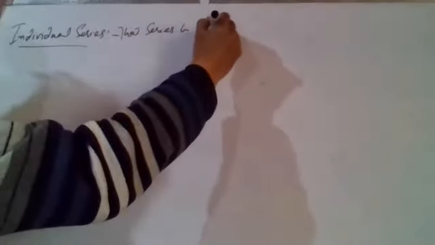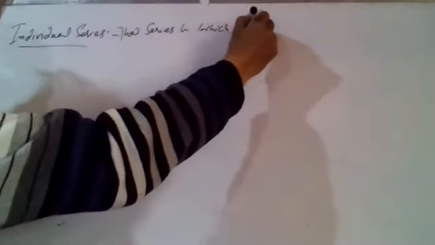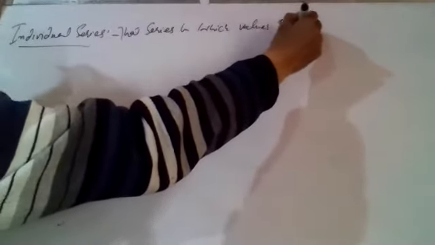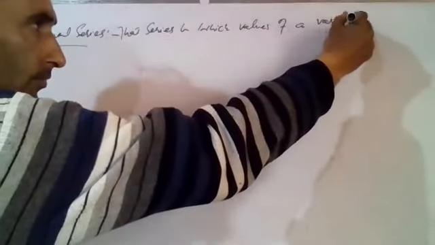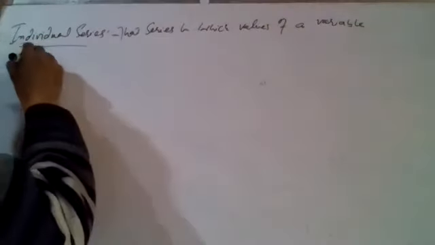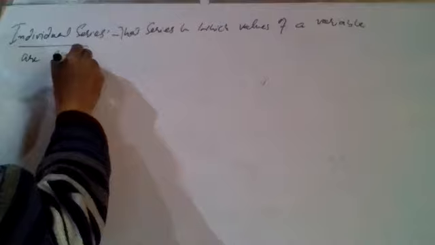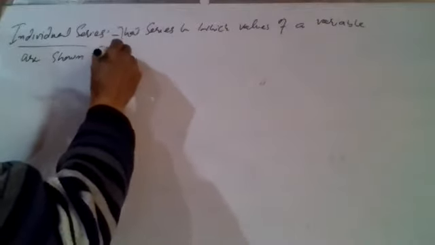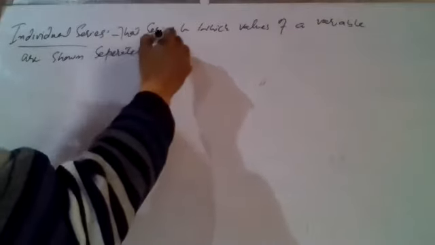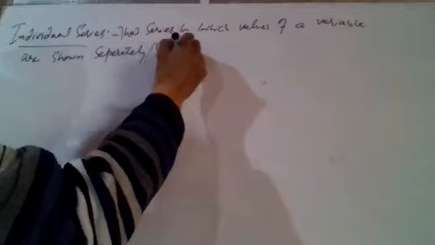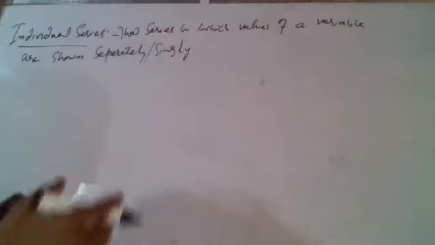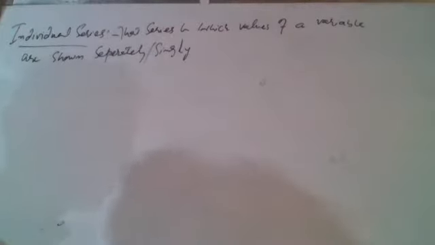That series in which values of a variable are shown separately or singly, अलग अलग जिसमें values दिखाई दिए हो.